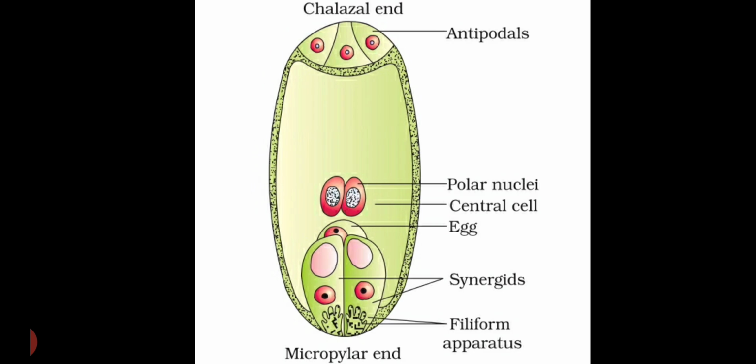So at the top we have the 3 antipodal cells at the chalazal region, and at the bottom part, which we call the micropylar end, it contains the 2 synergids and 1 egg cell forming the egg apparatus. The synergids are thickened at the bottom, which we call the filiform apparatus, and at the center we have the central cell that contains 2 polar nuclei.